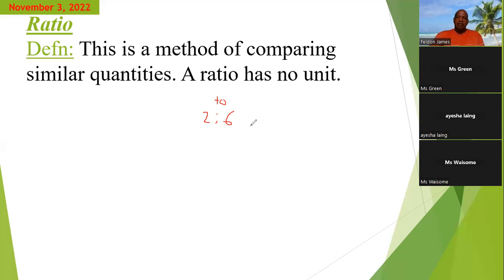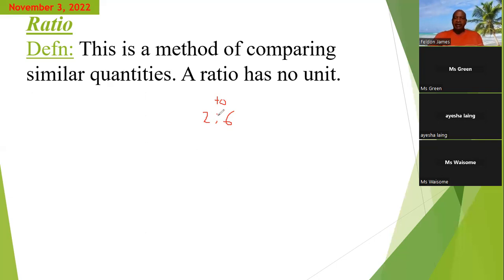Yes, sir. Right, so I was also saying that just like a fraction, we can simplify ratios to their simplest form. And to do that, we find a number that can divide each of the shares without a remainder. So in other words, we can search for the highest common factor of 2 and 6, the highest number that can go into 2 and 6, and we use it to cancel, just like how we cancel fractions. So what's the highest number that can go into 2 and 6, Ms. Green? Is it 2, sir? Right, 2.